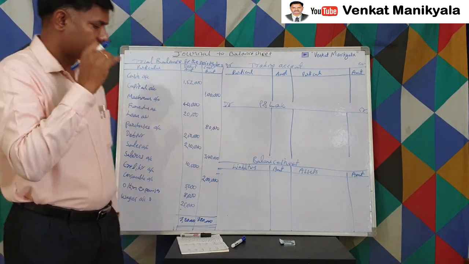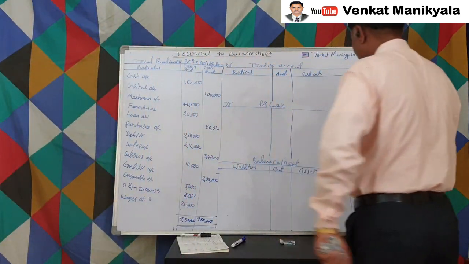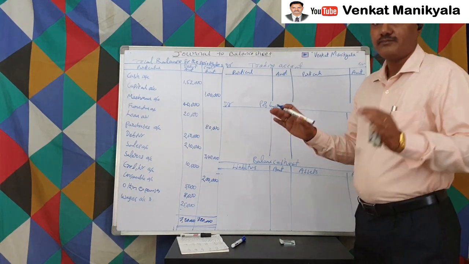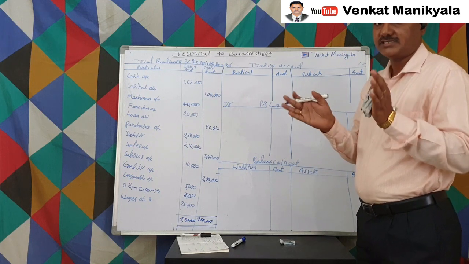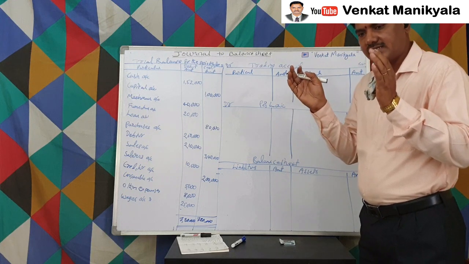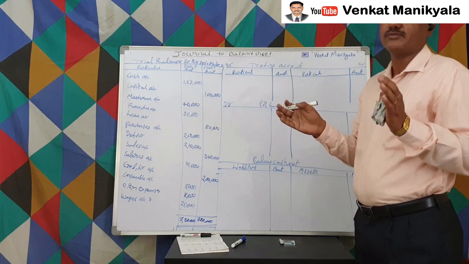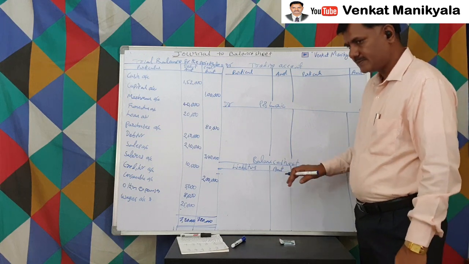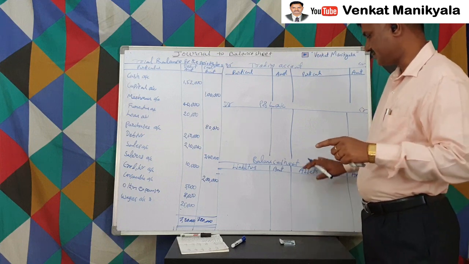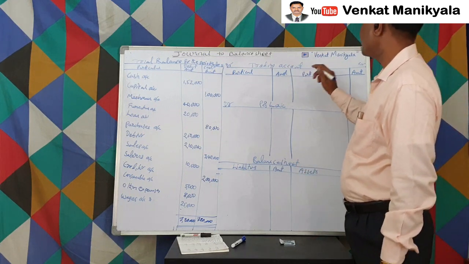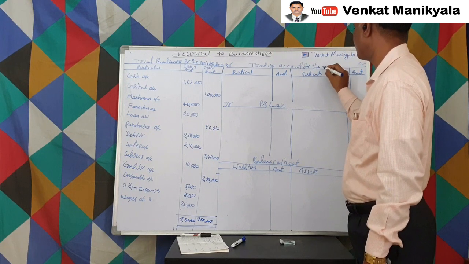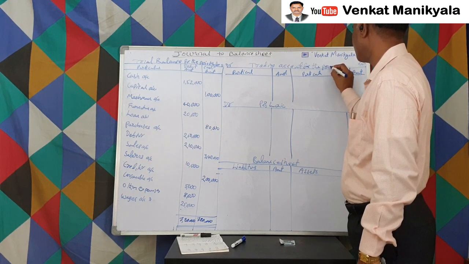Here, the trading account is very important. You are supposed to learn that the trading account and P&L account are prepared for a certain period. What is that period? Either it can be monthly or yearly, right? So that year specific, that period specific, you have to mention. But the balance sheet is prepared as on one particular day. That day we have to specify. That's the reason trading account for the period. These wordings are very important.